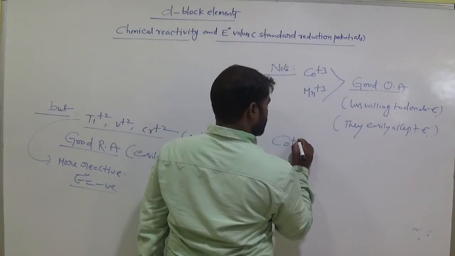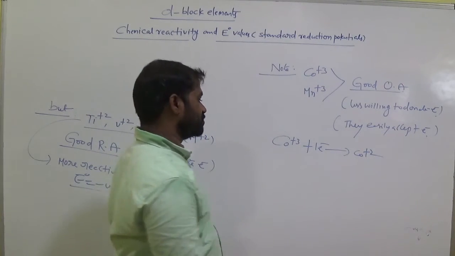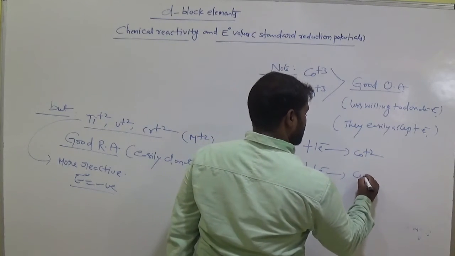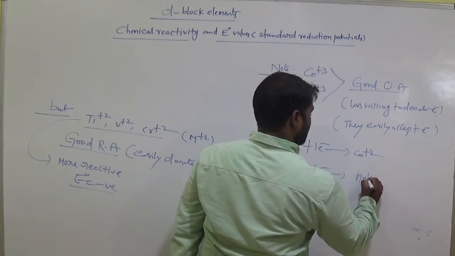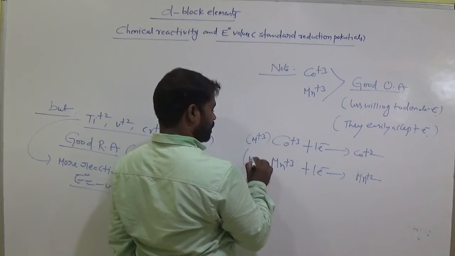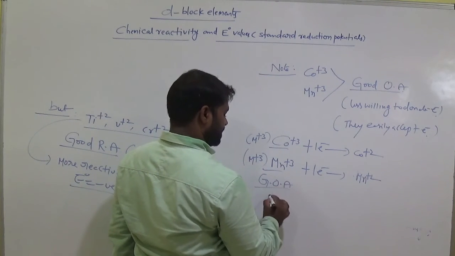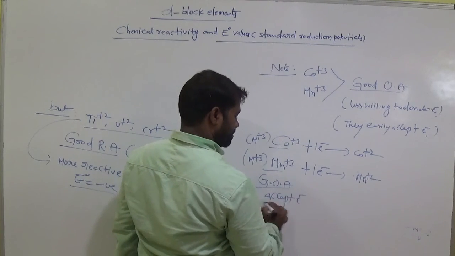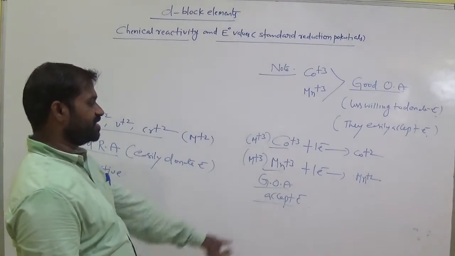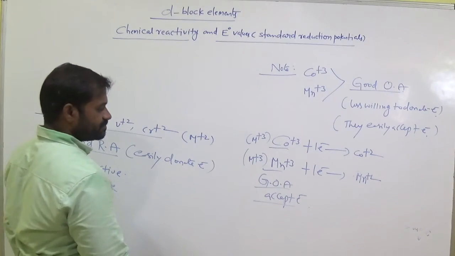That means cobalt plus 3 accepts 1 electron and becomes cobalt plus 2, and Mn plus 3 accepts 1 electron and becomes Mn plus 2 mostly. So M plus 3 formation, am I right? These two are good oxidizing agents. That means they accept electrons to exist as Co plus 2, Mn plus 2. Those which can accept electrons are called good oxidizing agents. Okay.